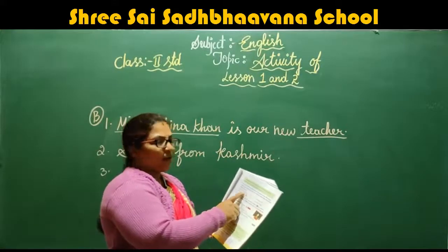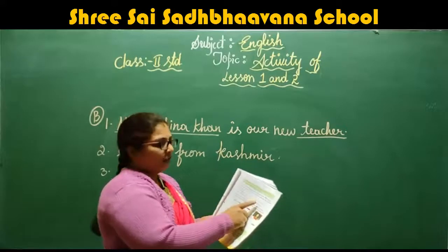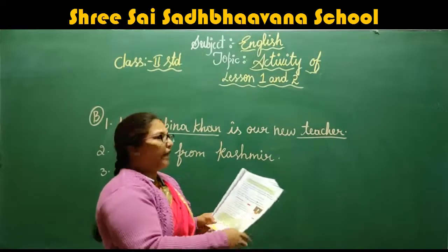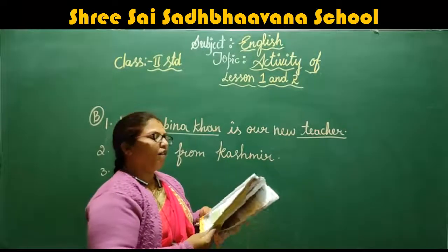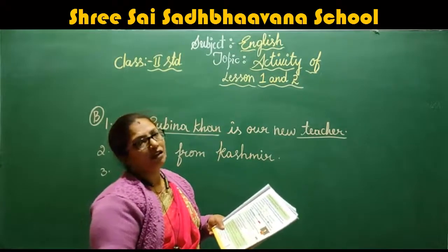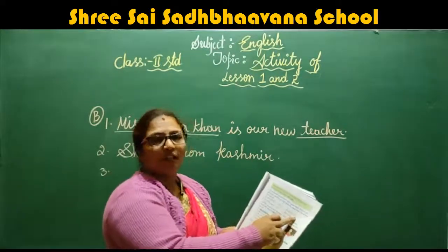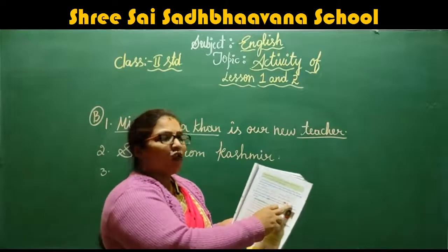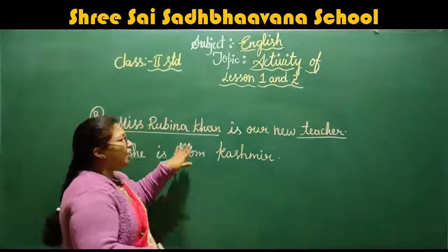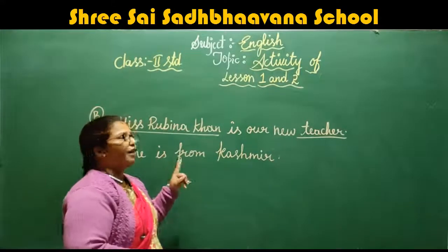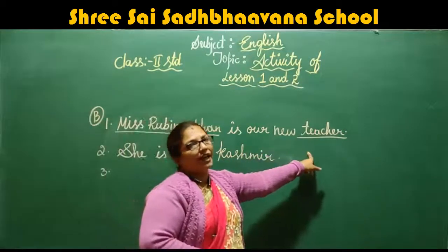Before that, one more example they have given. That's my name, my special name, Ragini. My common name is girl. The special name, like Geeta, is the name of the person, a proper noun, and the common name will be girl. If we take a boy's name, the special name is Rahul, then the common name will be boy. Understood, children? In this sentence also you should color the proper noun in blue and the common noun in red.